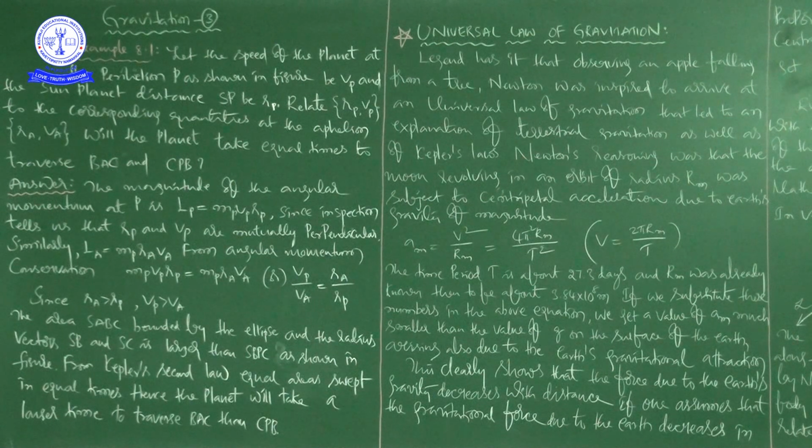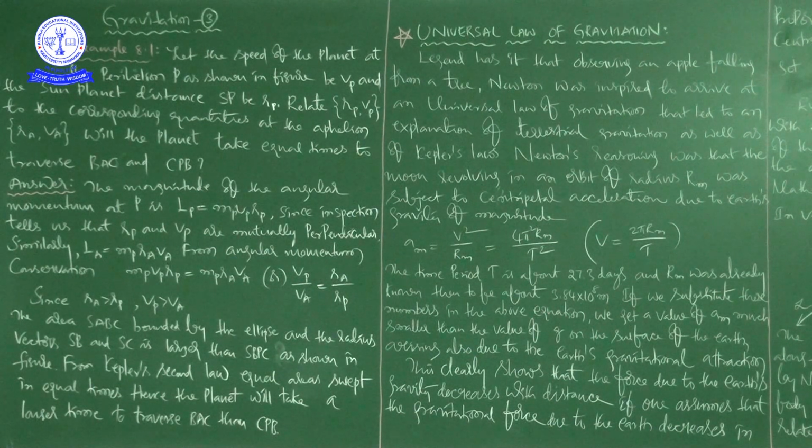Now v is the speed of the moon, related to the time period T by this relation, that is v is equal to 2 pi rm by T. Now the time period capital T is about 27.3 days, and rm was already known to be about 3.84 into 10 to the power of 8 meters.